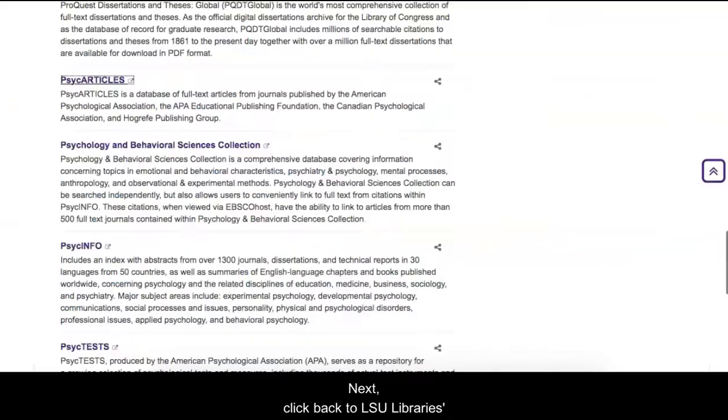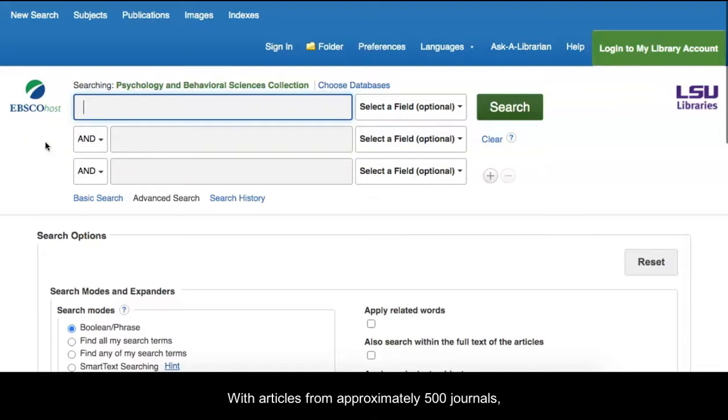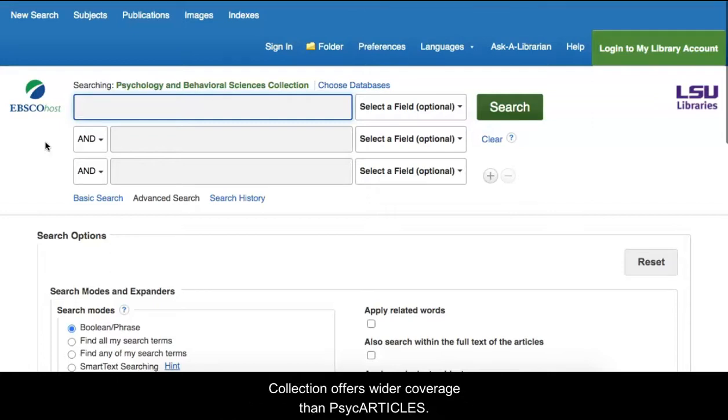Next, click back to LSU Library's list of psychology databases. Click on the link for the Psychology and Behavioral Sciences collection. Note that the database looks similar to PsycARTICLES. With articles from approximately 500 journals, the Psychology and Behavioral Sciences collection offers wider coverage than PsycARTICLES. Many of the articles in the database are full text.